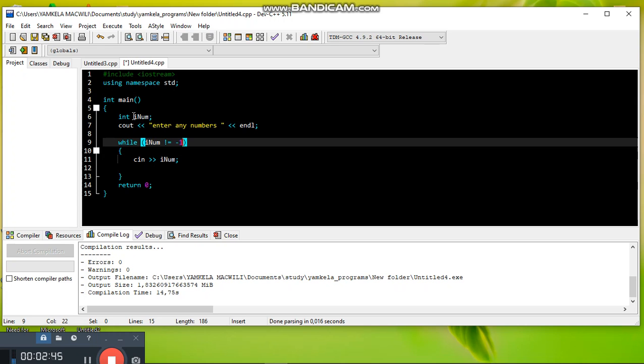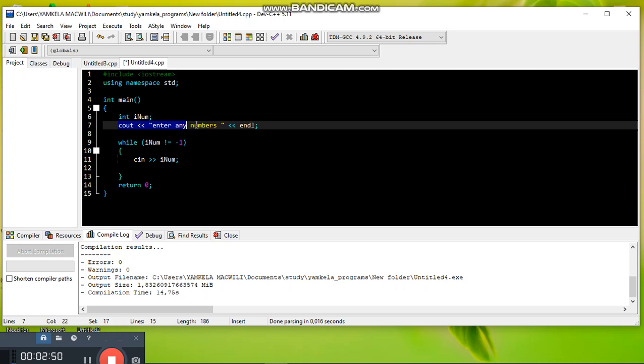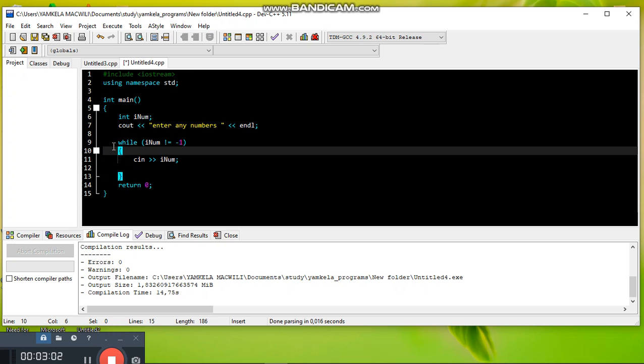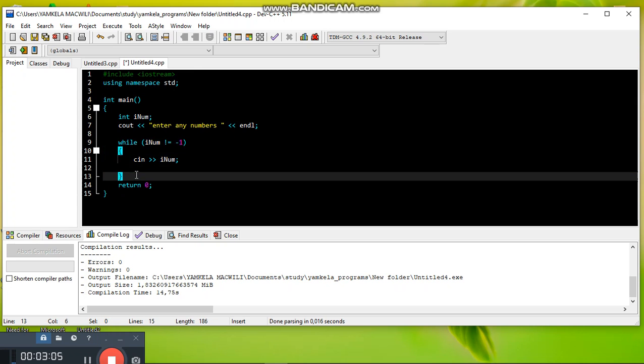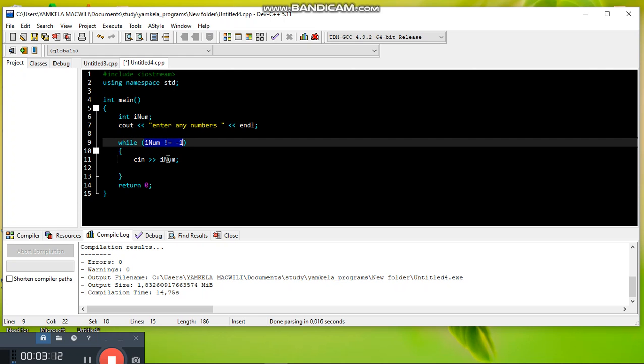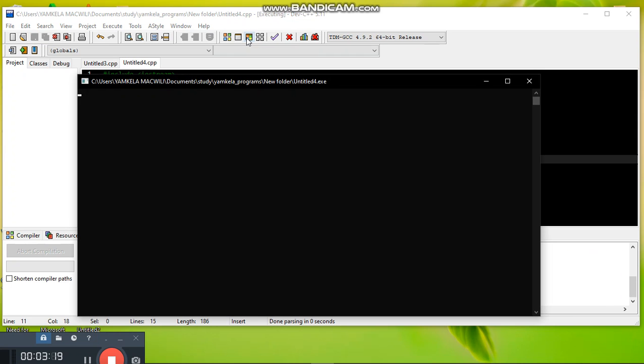But first, we can see here we declared an integer variable, and then here we're prompting the user to enter any integer numbers. Then we end the current line. Then this is the beginning of the while loop, and this is the body of the while loop. This is the structure: it begins with the while, the condition, and the body. Now, let's run the program and see what actually happens.